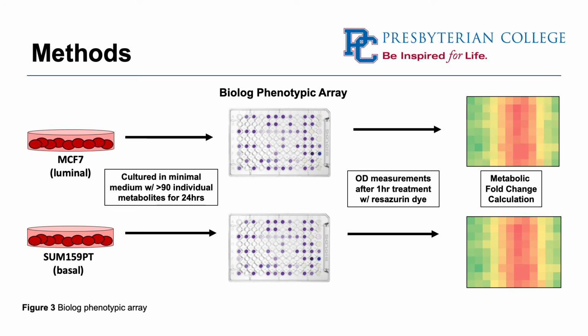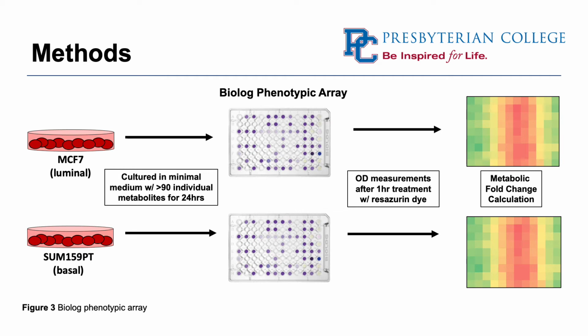So since we're comparing aggressive and less aggressive types of breast cancer, luminal breast cancer cells were used as a general control. MCF7 cell lines were used to model the luminal breast cancer because they are ER and PR positive with a low metastatic potential. Basal-like breast cancer was modeled with SUM159 cells. So SUM159 is a triple negative breast cancer cell line, meaning that it does not have ER, PR, or HER2 positive receptors, and it is very highly aggressive.